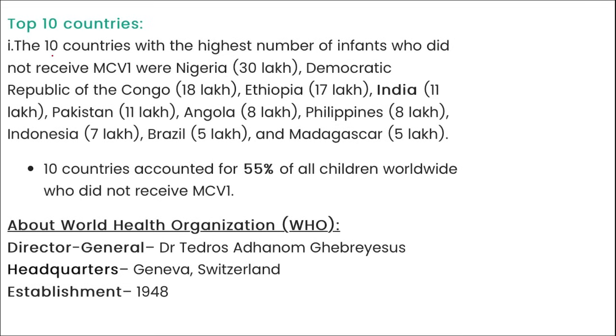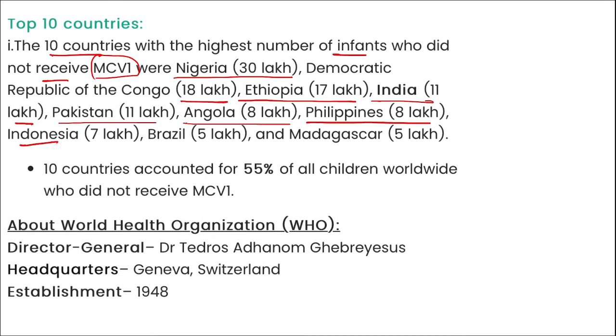Here you can see the top 10 countries with the highest number of infants who did not receive this MCV1, this is the vaccine for measles: Nigeria 30 lakh, Democratic Republic of Congo 18 lakh, Ethiopia 17, India 11, Pakistan 11, Angola 8, Philippines, Indonesia, Brazil and Madagascar, and so on. These 10 countries accounted for 55% of all the children worldwide who did not receive this measles vaccine.